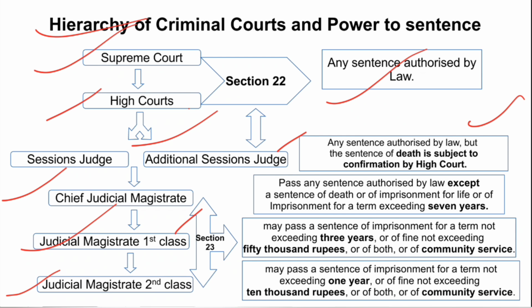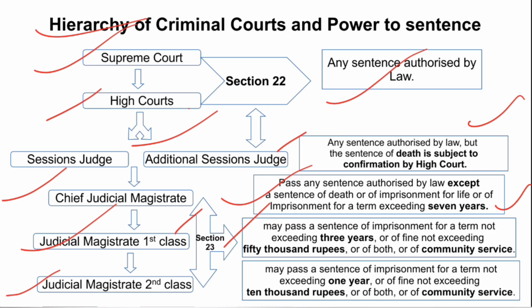Earlier in CrPC there was the Assistant Session Judge also, who could pass a sentence of only up to 10 years. Now it is abolished. CJM is there, and it can pass any sentence except death, life imprisonment, or a sentence exceeding 7 years. So up to 7 years sentence is the power of the CJM. For JMFC, it is given under section 23. The sentencing power of all three, CJM, JMFC, JMSC, is given under section 23.